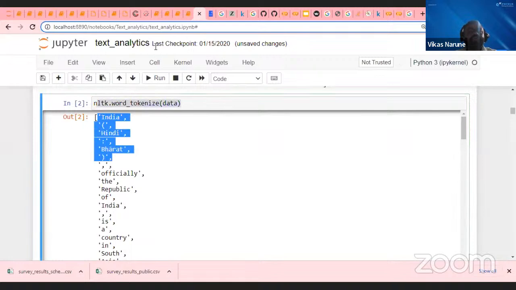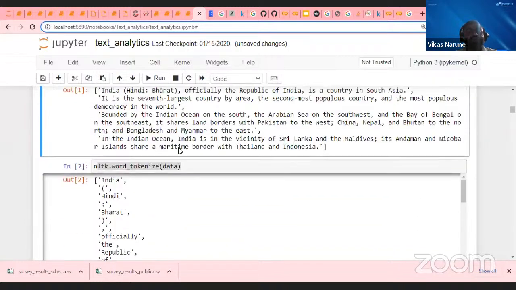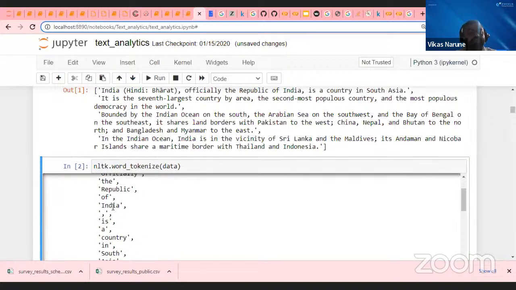Now try to understand, guys, what is my problem here. When I tokenize this data, what is my main job? I want to understand and analyze this data, right? So when I tokenize this data into words, what is happening? The words are coming along with punctuation marks, colons, semicolons, commas, parentheses, all kinds of expressions, all kinds of special characters also coming. So that is my main problem.